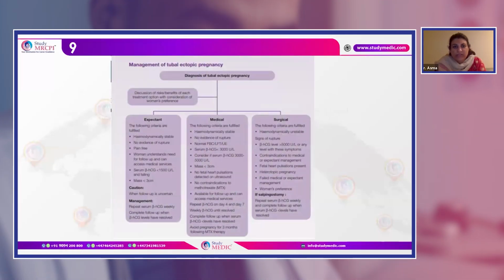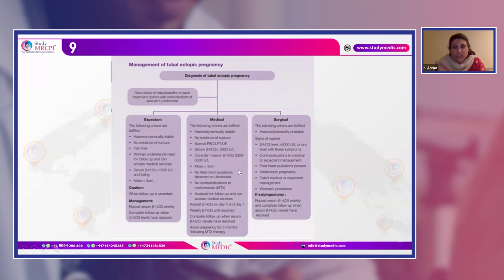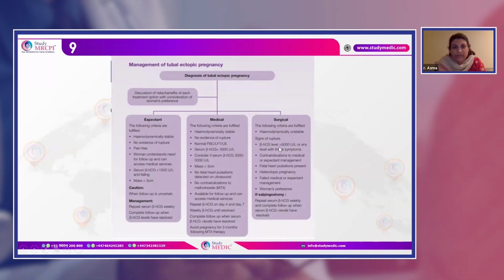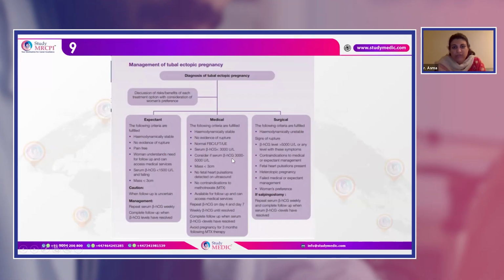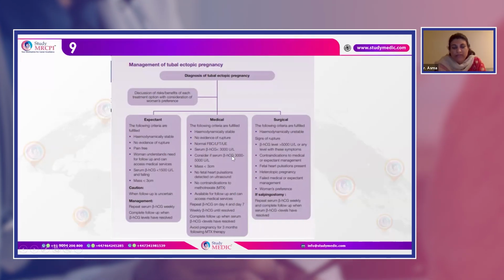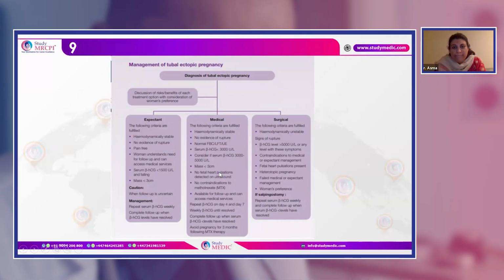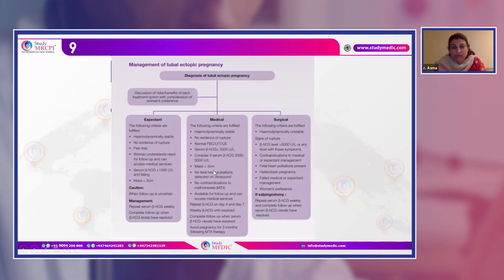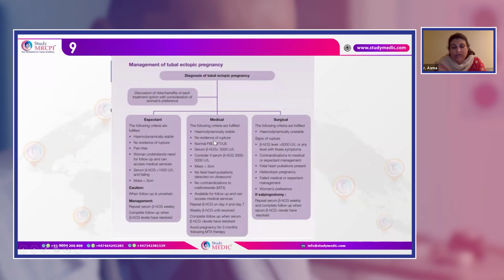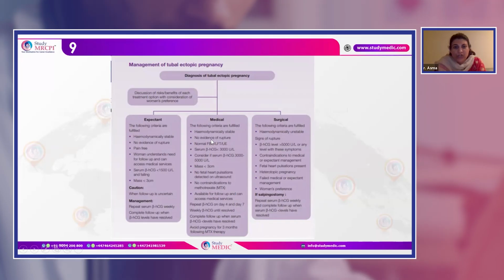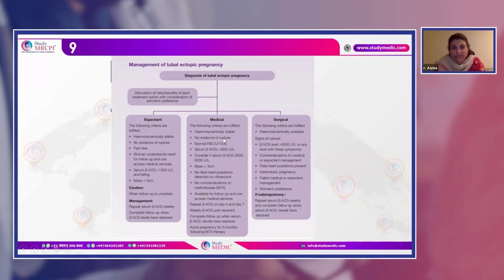Now, this was the table we followed. She was not fitting here. Why she was not fitting in medical treatment was because the beta HCG level, though 3,500, and the mass, less than 3 centimeters, she was having fluid in the POD, where we usually do not give methotrexate.